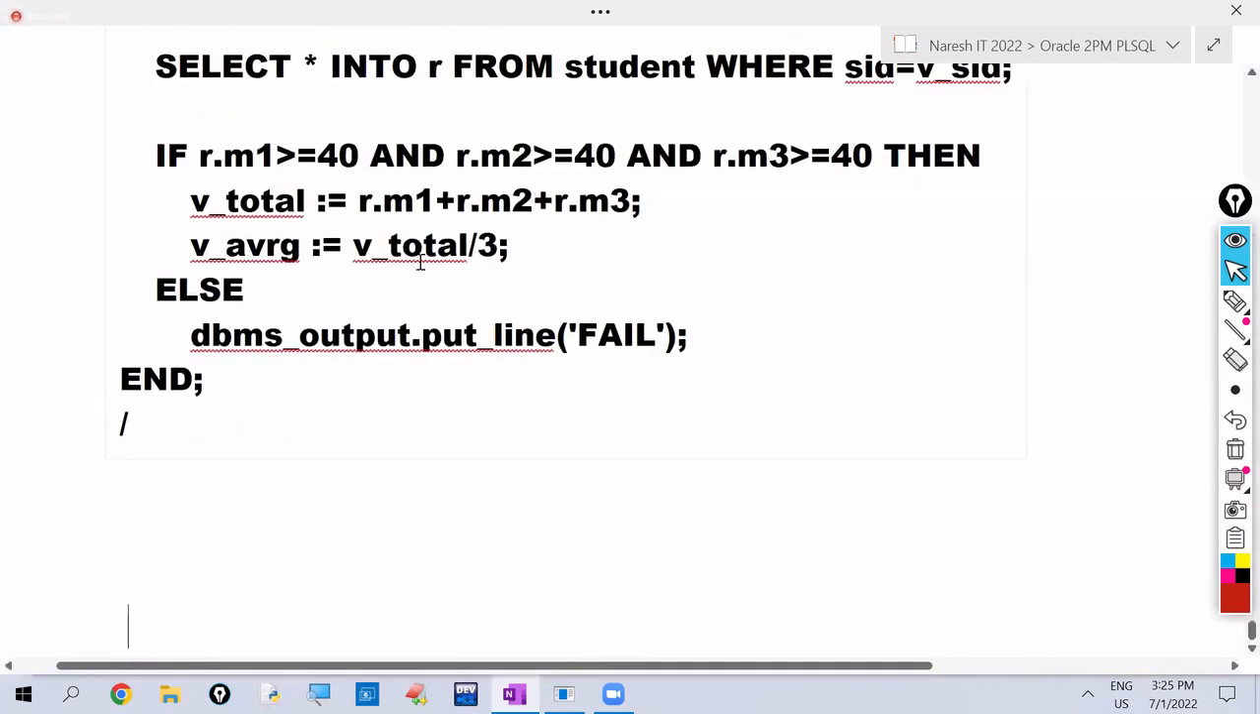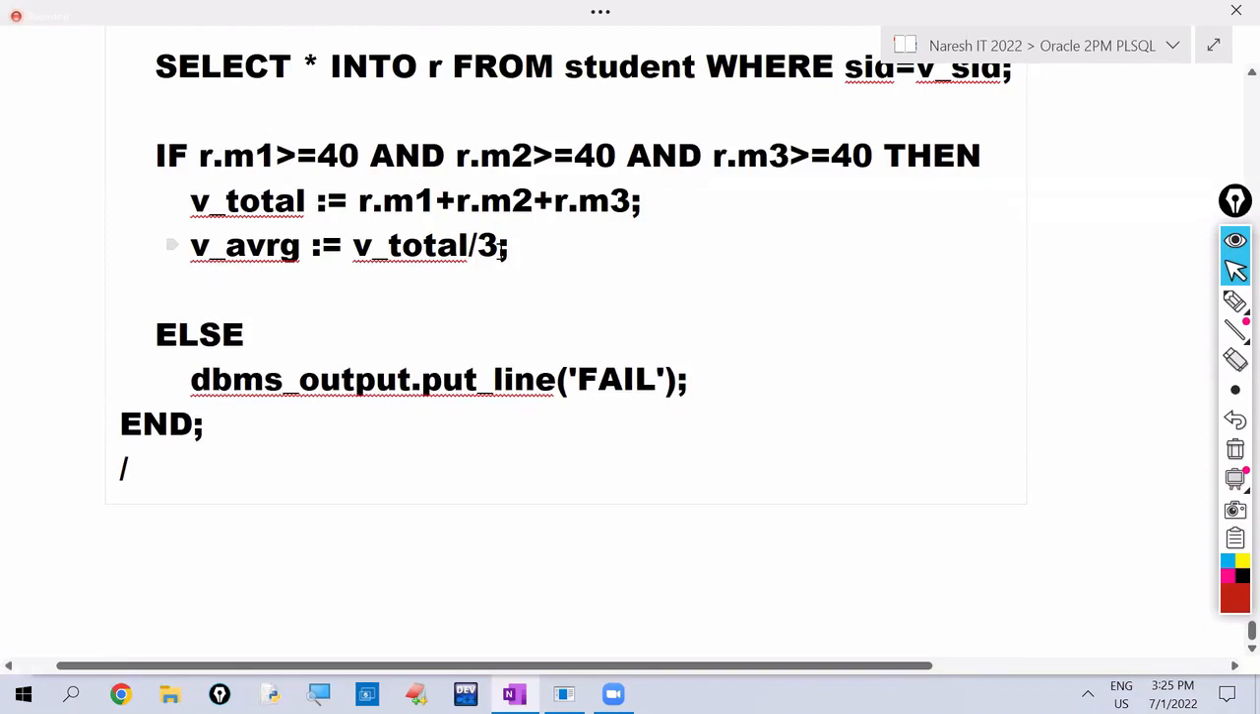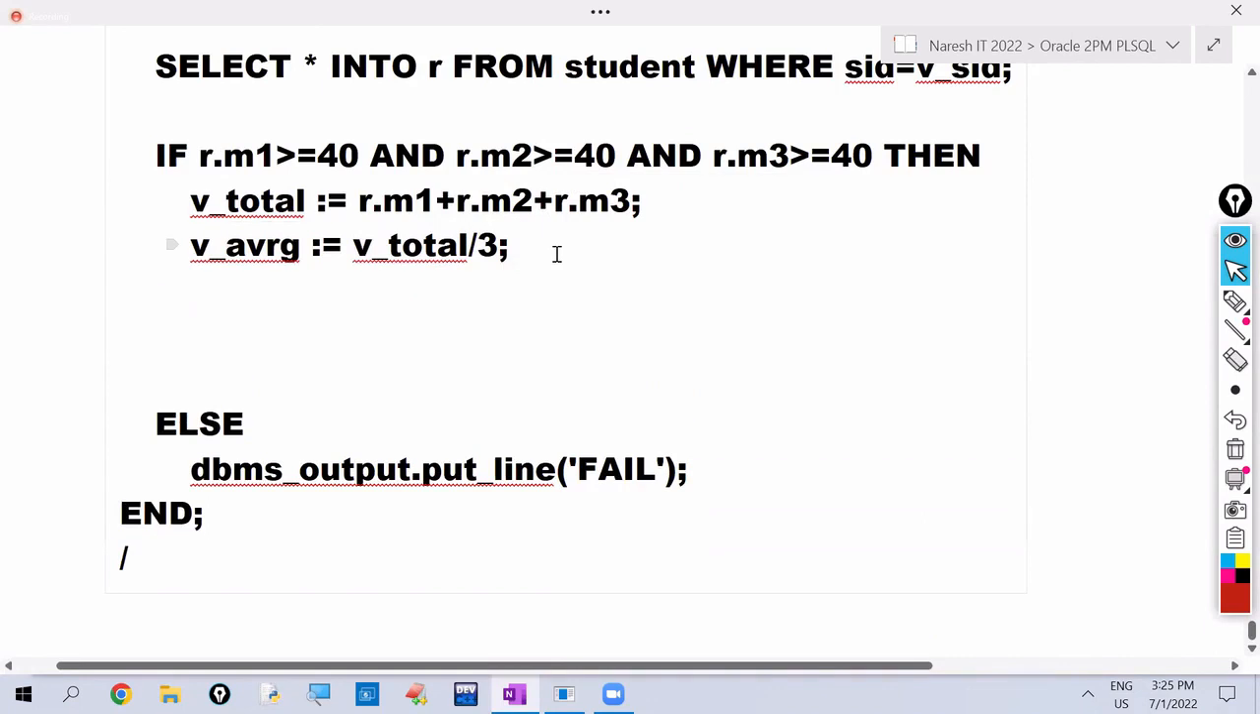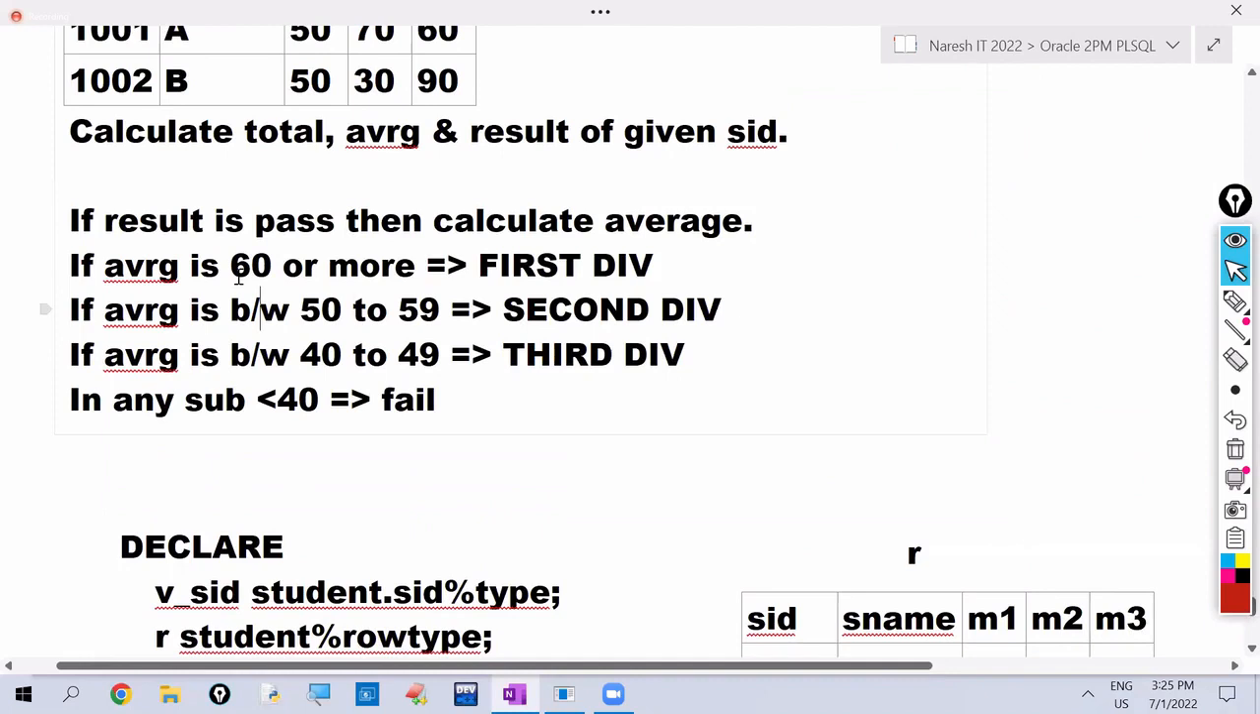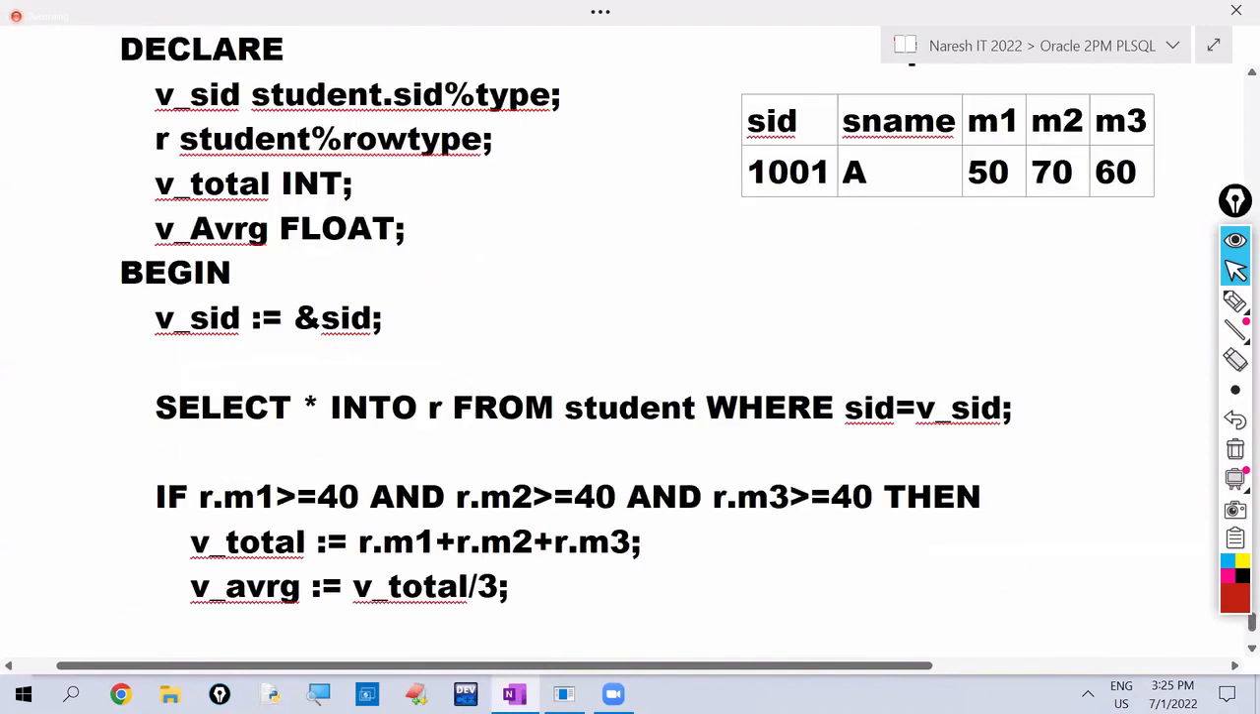Okay. So now here we are calculating total and we are calculating average. Now we need to find the result. To find the result, what are the conditions here? If average is 60 or more, which division? First division. What we have to write?